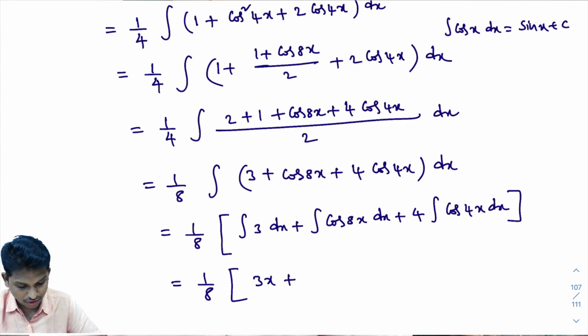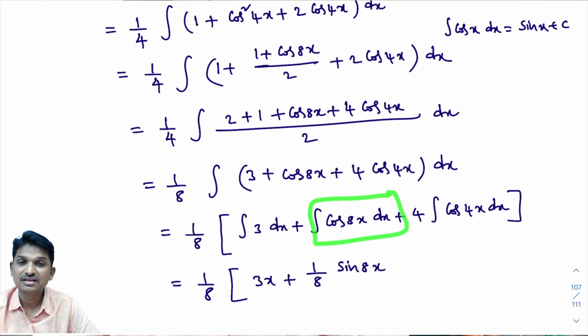What is the integral of cos 8x? Its answer starts with 1 by the x coefficient. What is the x coefficient? Look here, the x coefficient is 8. So 1 by 8 into, as you know, the integral of cos x dx is sin x plus c, so the integral of cos 8x, we will write here as sin 8x. I hope you are understanding. The integral of cos 8x dx we can write directly as 1 by 8 into sin 8x.